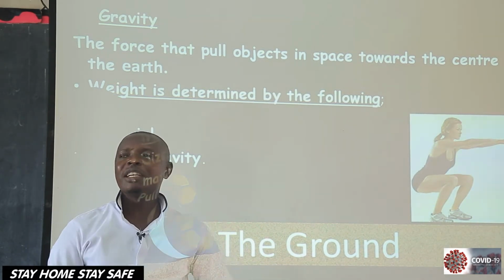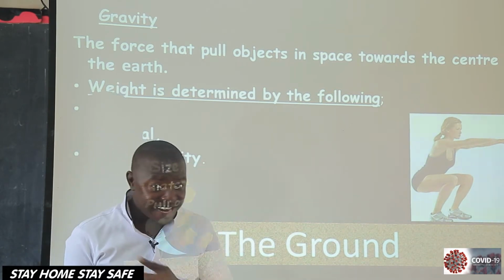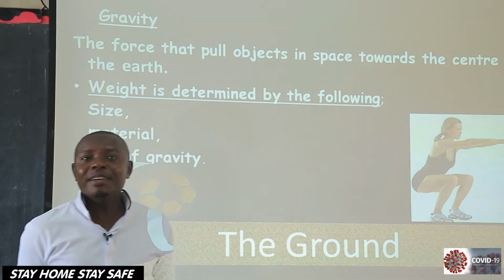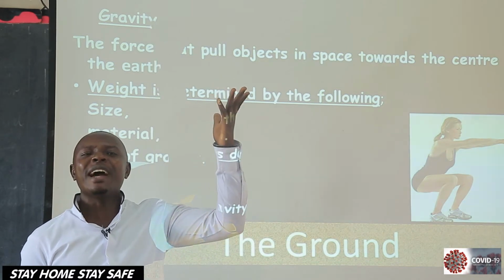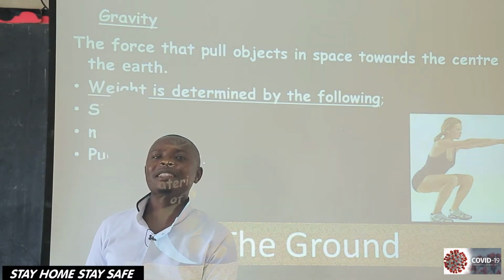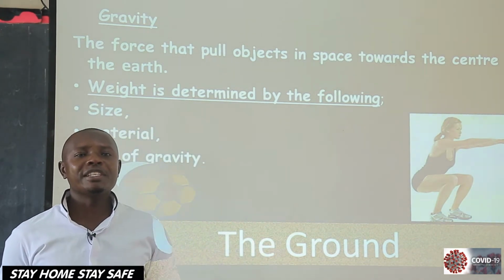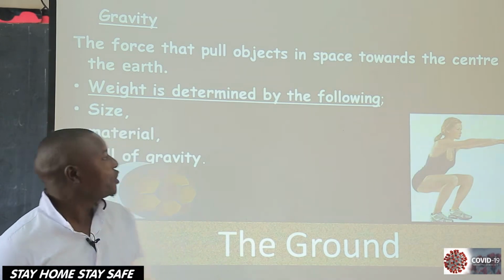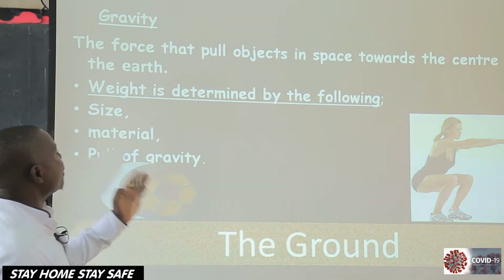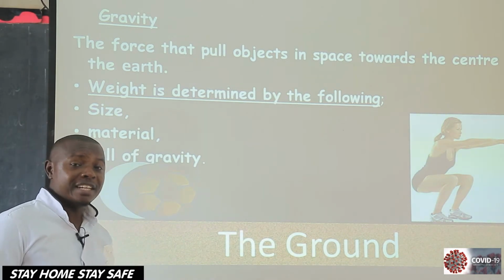It pulls. Even an aeroplane, when it is flying, there's a time when it gets tired and comes down. Even birds, do they sleep in the air? No. They have to come back to their nests. But which force is it that pulls that object? It is gravity.